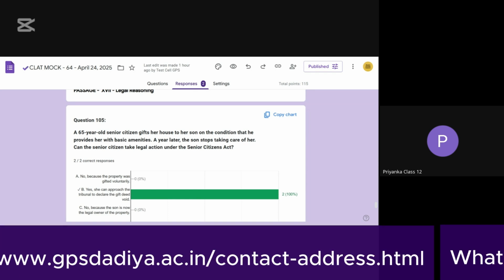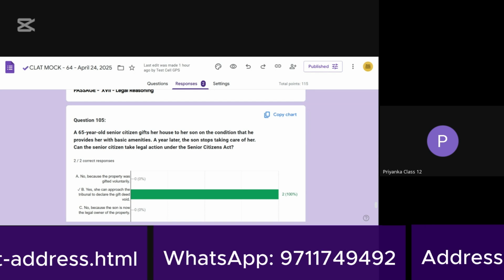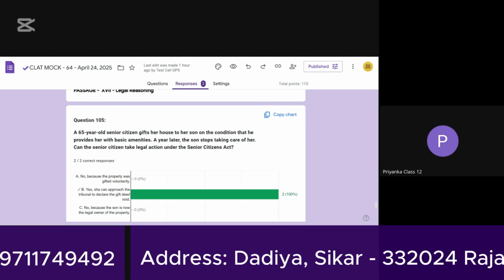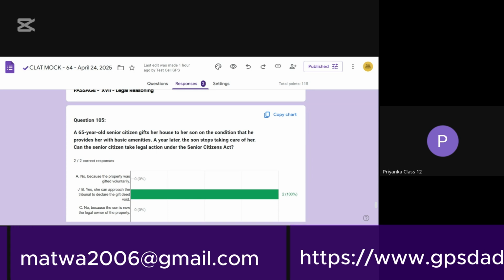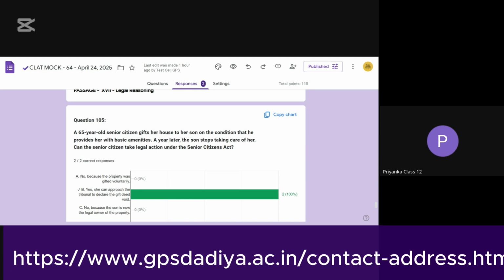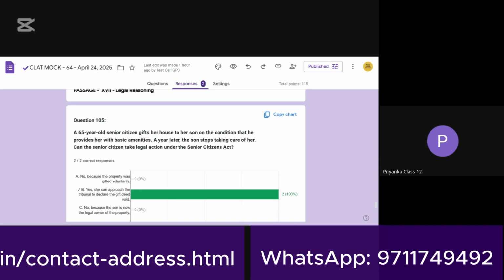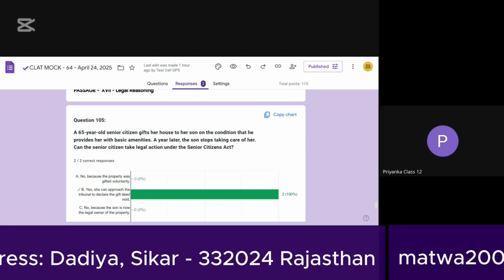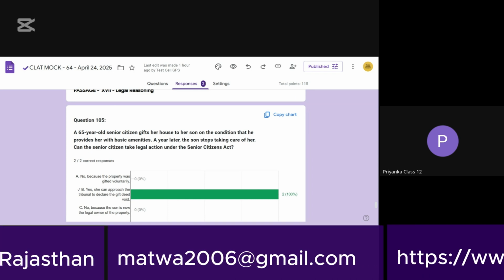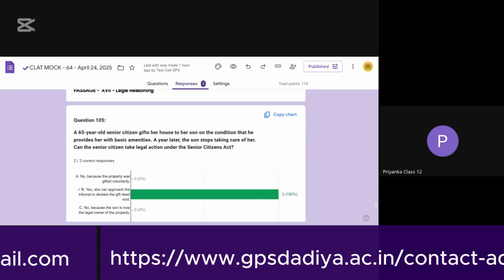And in the recent case, the court refused to evict a son because there was no clear proof that he mistreated his parents after an earlier order was passed, and the court said that eviction is not compulsory in every case, and the decision must be based on the specific situation. That's all from my side.